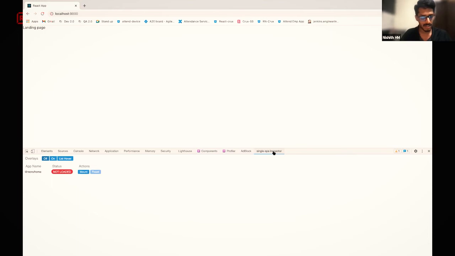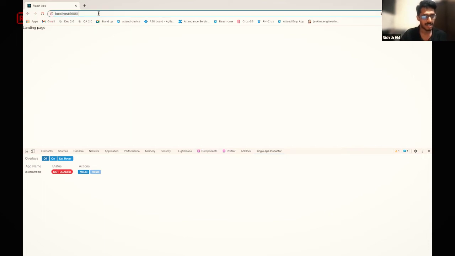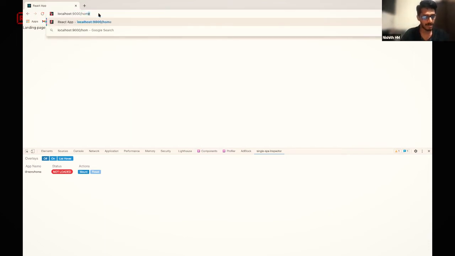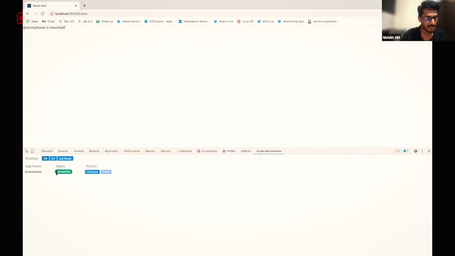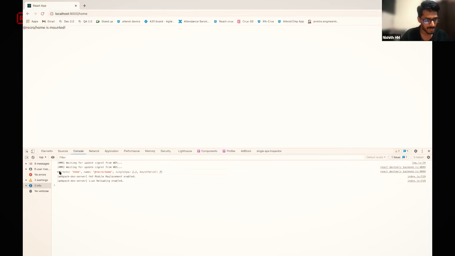If you see, there's something called a single-spa inspector. It has been mounted, but it has not loaded. So you can see now I'm doing it on home, and now it got mounted. So it's mounted on the dev. If you see the props, the name, and the route which we had, these are the other props which he had passed.